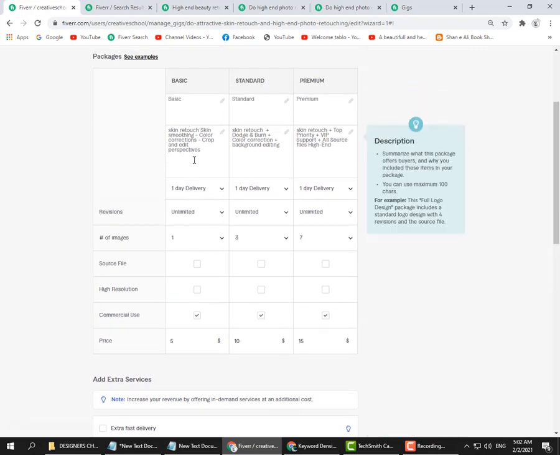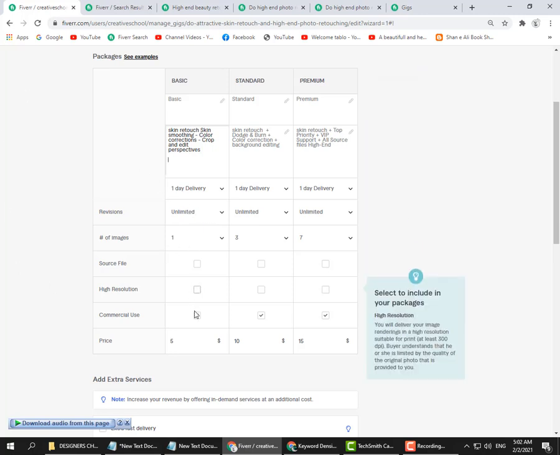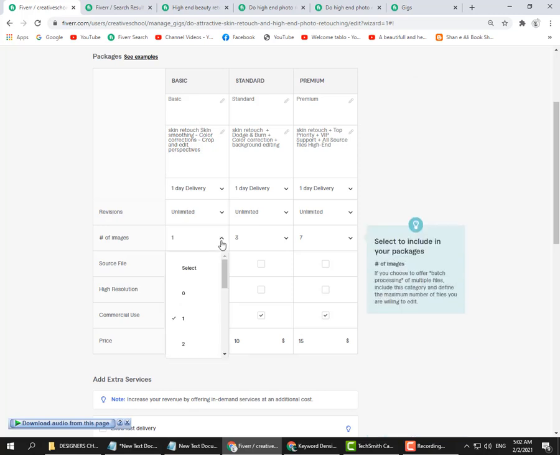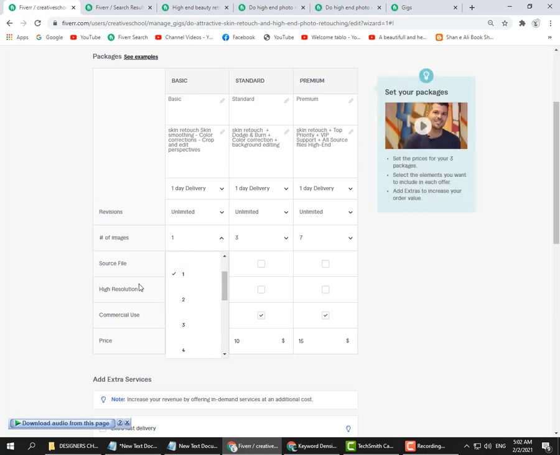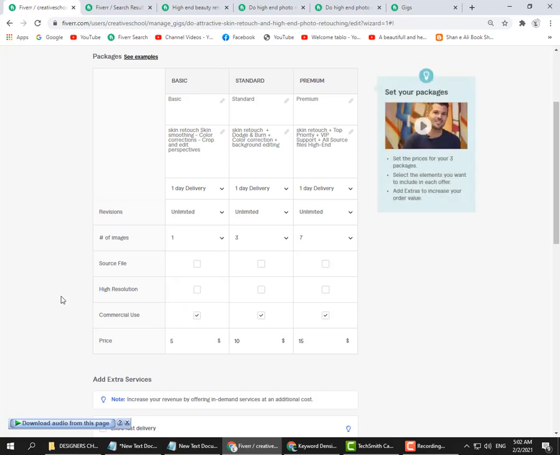I have selected these options. I typed this description, and I will provide 1-day delivery and unlimited revisions. Revisions mean corrections, and I will provide 1 image for $5. Okay, but you can choose different options, you can choose more options.